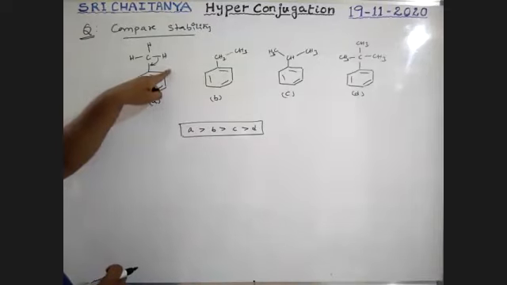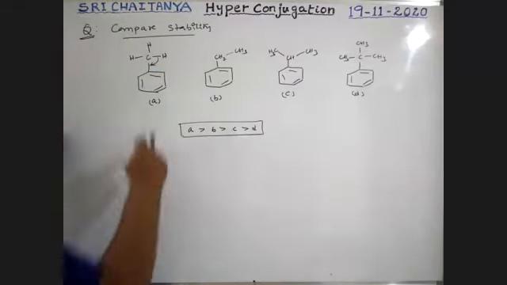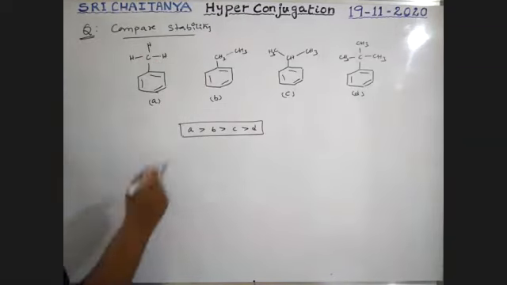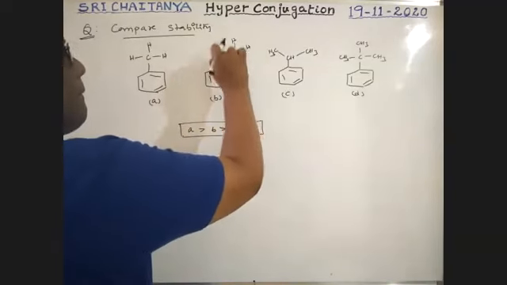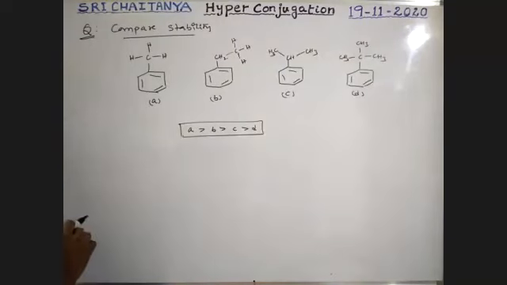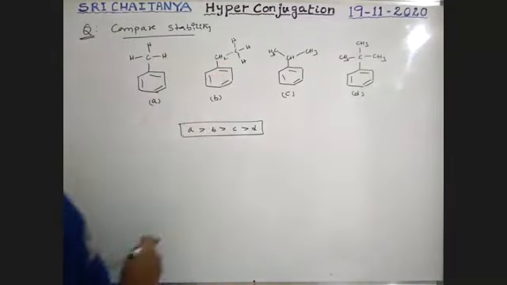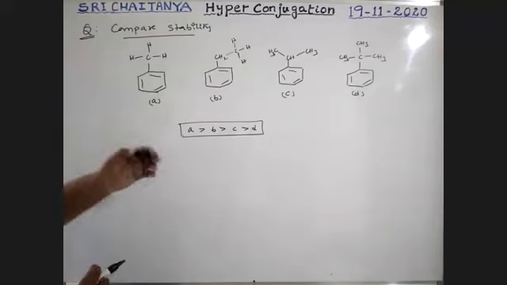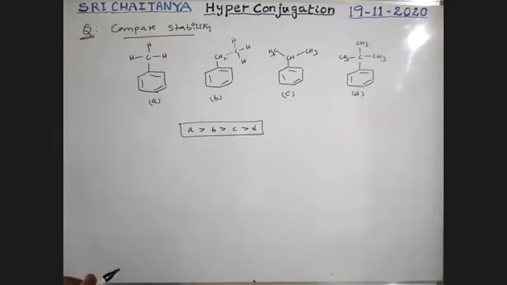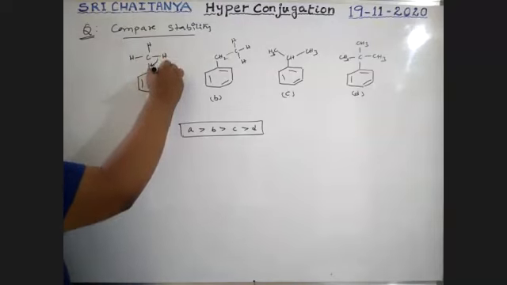This one gets negative charge. For example, if it is going like this, it is converted into like this.